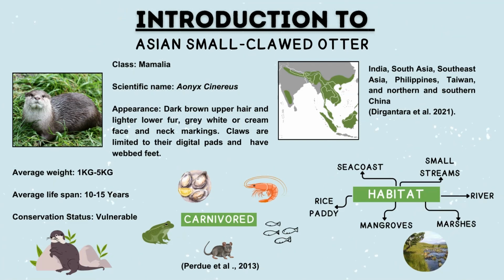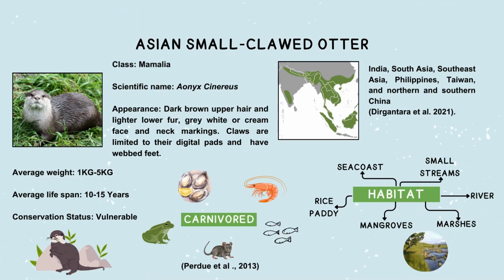The Asian small-clawed otter's habitats are rivers, small streams, sea coasts, rice paddies, mangroves and marshes. They are usually found in India, South Asia and many more. For your information, this small-clawed otter is a carnivore. They eat frogs, crustaceans, fish, shells, small rodents, and other riverine animals.